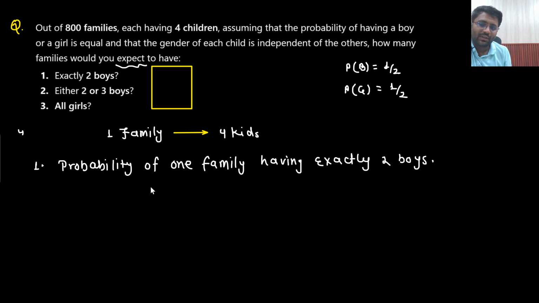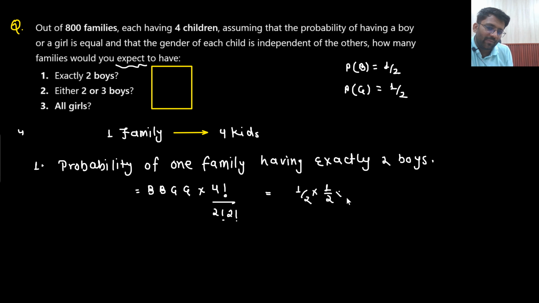They are having 4 kids, no? So it might happen that the first 2 were boys and the next 2 were girls. But this is only one case. If all 4 were different, then I would have done 4 factorial, but boys are the same and girls are the same, so divide by 2 factorial twice. Probability of a boy is 1 by 2, a girl is 1 by 2. Only one case has been taken; the total would have been 4 factorial cases if they were different, but 2 of them are the same, and the other two are also the same.